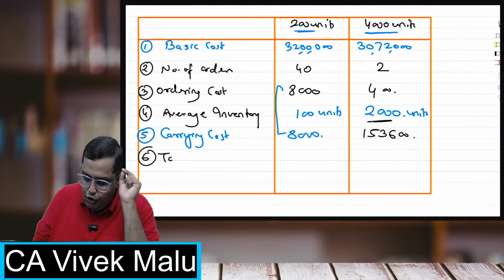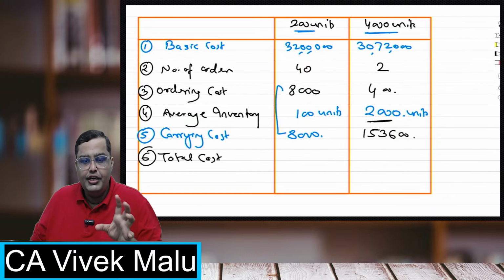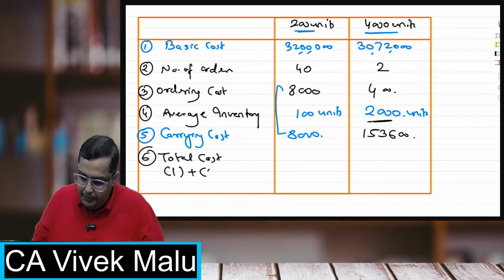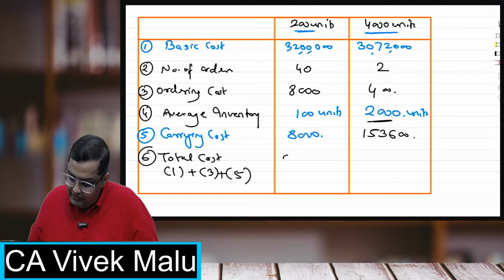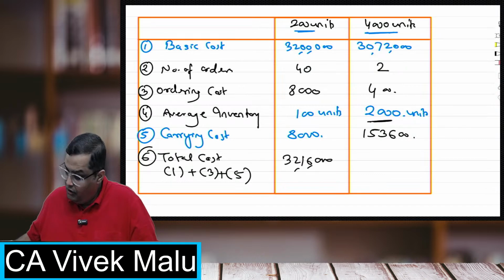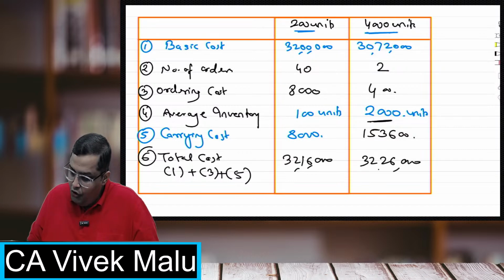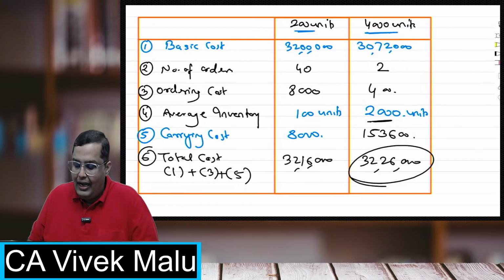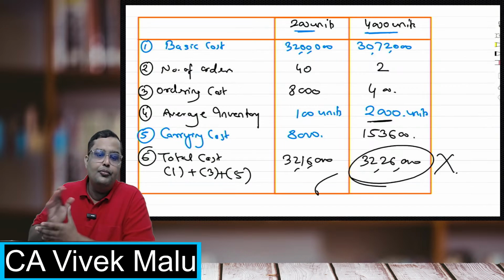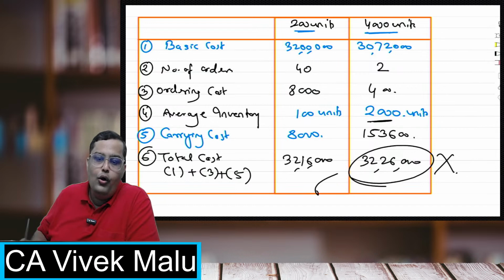Now students, calculate the total cost, not only associated cost, all the total cost. Step 1 plus step 3 plus step 5. Come on, add this. So it is 32 lakh 16,000, and in this one 30 lakh 72,000 plus 400 plus 1,53,600, it is coming 32 lakh 26,000. Obviously here I am going to spend more. I should not go for this. I should not accept the offer of the quantity discount, and I should only order at the EOQ level. That is 32 lakh 16,000. That will be my total cost.